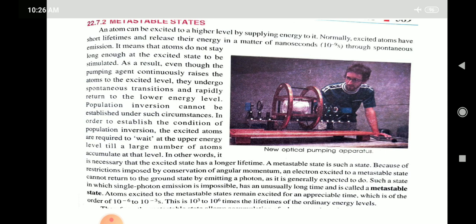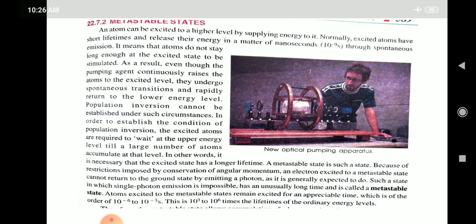In such a state, because of restriction imposed by the conservation of angular momentum, an electron excited to a metastable state cannot return to the ground state by emitting a photon, as it generally is expected to do. Such a state, in which single photon emission is not possible, has an unusually long lifetime and is called a metastable state.